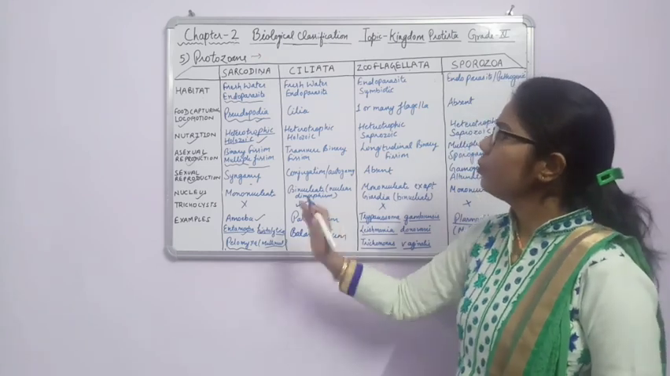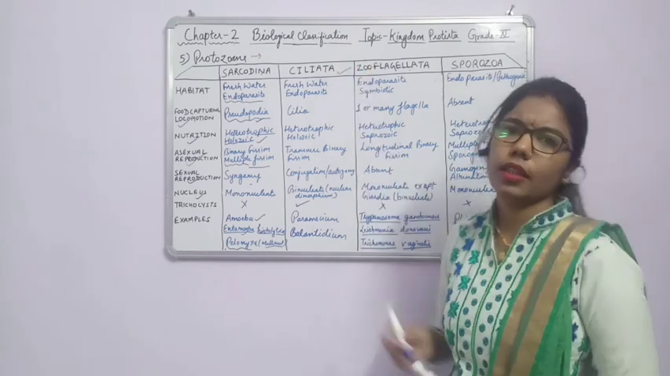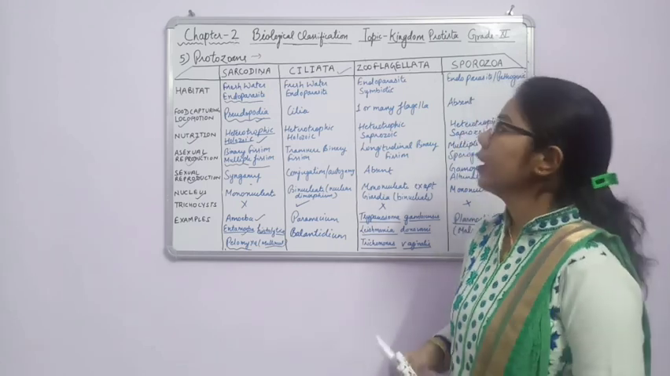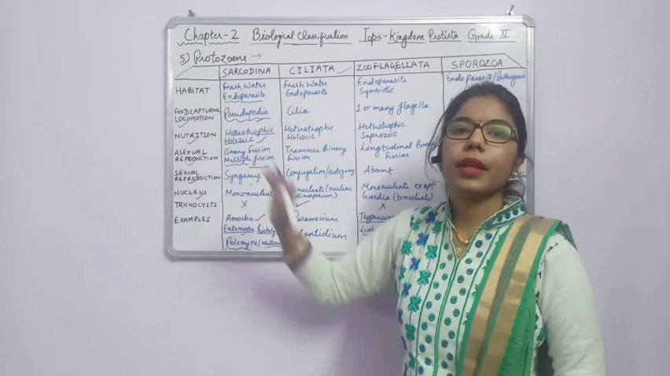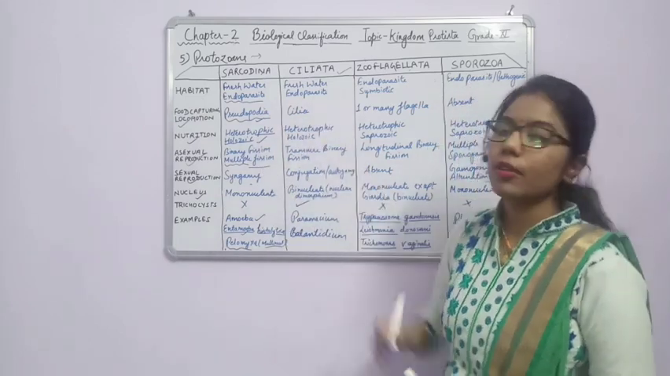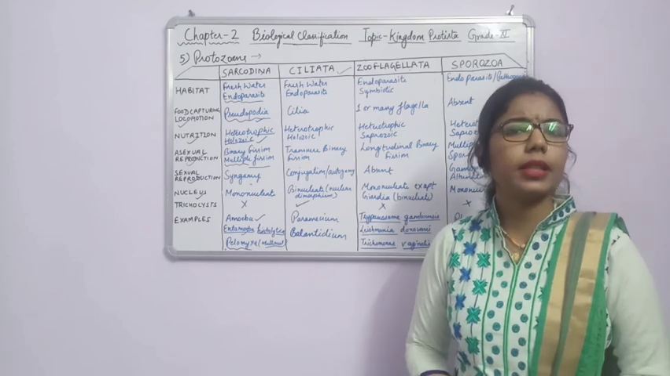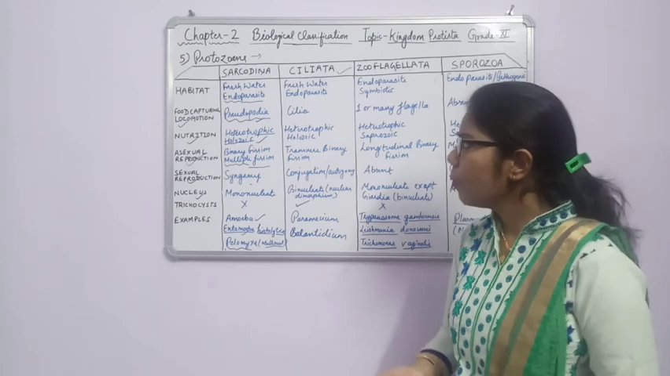Alright, now come to the next one, that is Ciliata. It means that cilia are present all over the body. Now first of all, we will compare again with the habitat. So the habitat will be fresh water. It may be present in fresh water as well as be an endoparasite. It means that it will be present inside the body also.